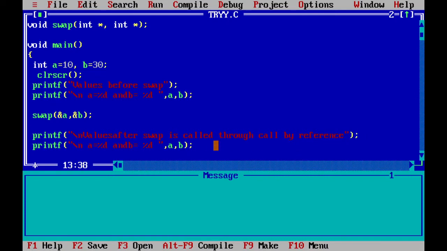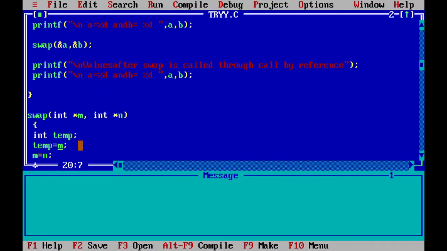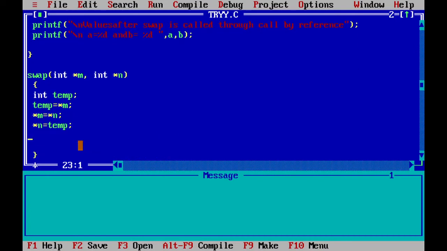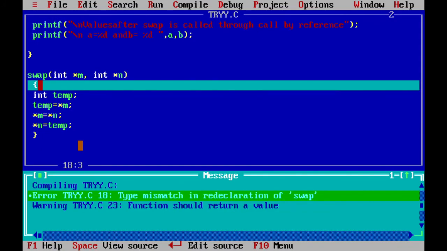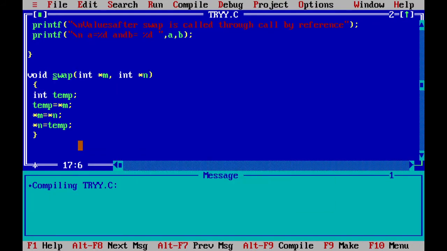Same, we'll go with the same program. Now let us define that. Now instead of m and n, we need a pointer variable. We are just discussing why we require a pointer variable, because we are passing the address. To hold the address, only a pointer variable can help me. Now value at address m. I hope you understand this pointer arithmetic or pointer variable, how these work. Now I don't require these two here. Let us see. There is an error. What is the error? Redeclaration. I should go for void. Fine. Now it succeeds.